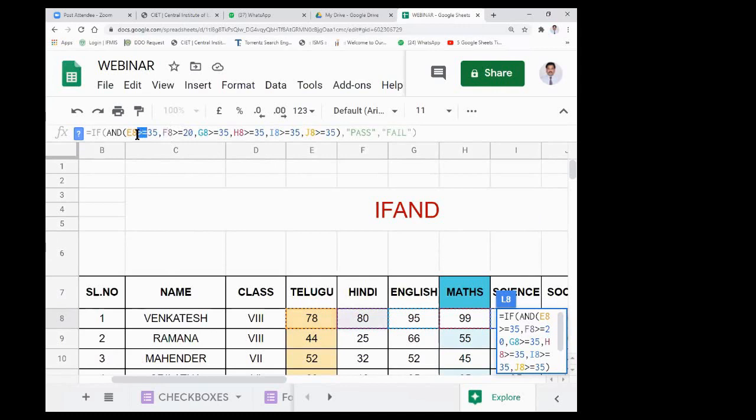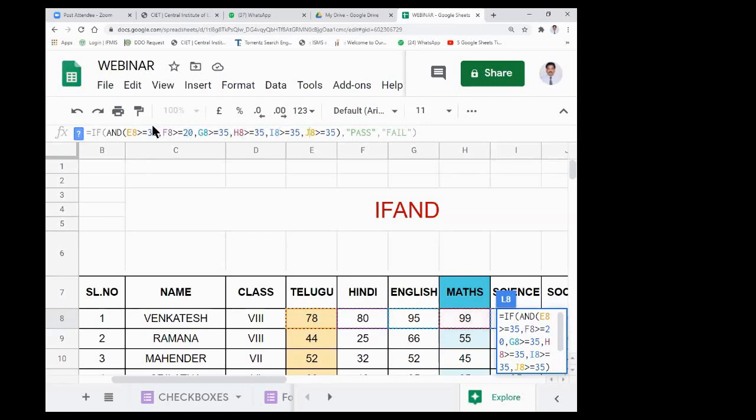And this is the symbol for greater than or equal. In mathematics the greater than or equal is a different symbol, but in software greater than or equal is this type of symbol. So Telugu 35 or more than 35, and Hindi, English, Math, Science, Social up to this one.